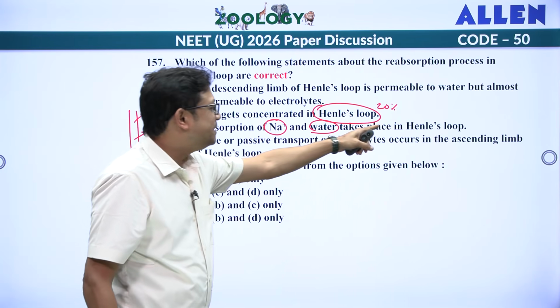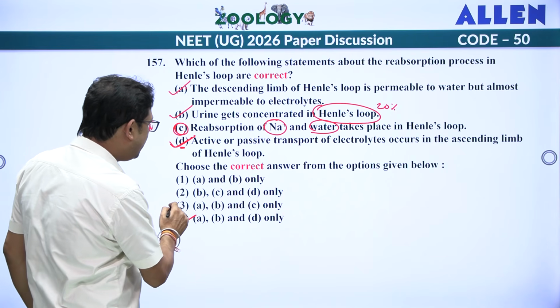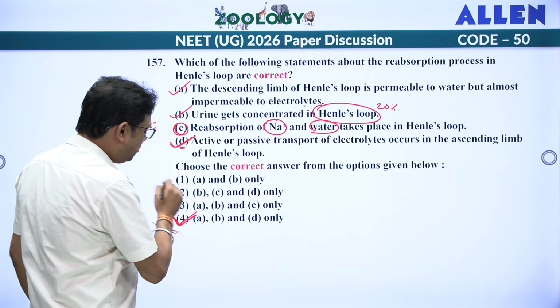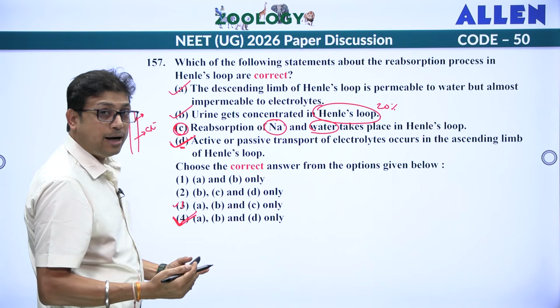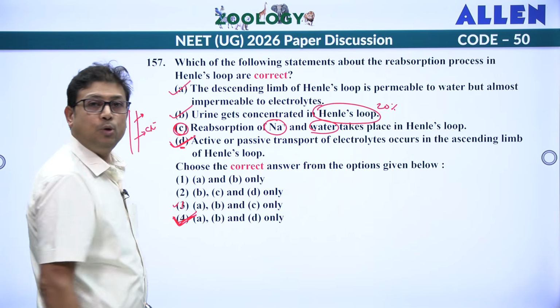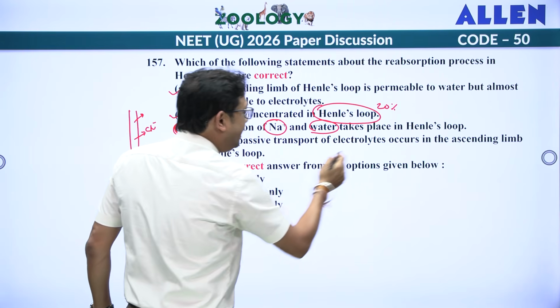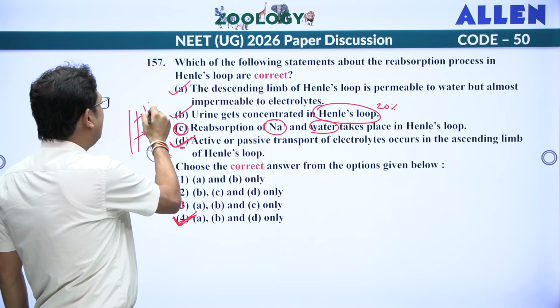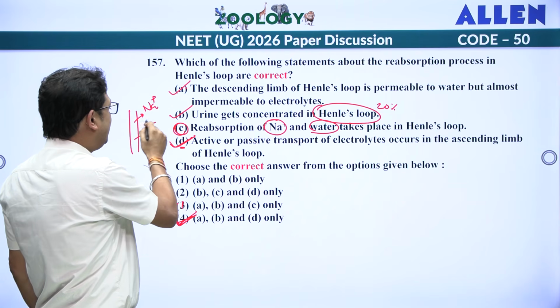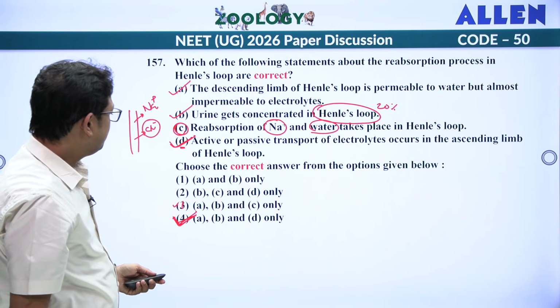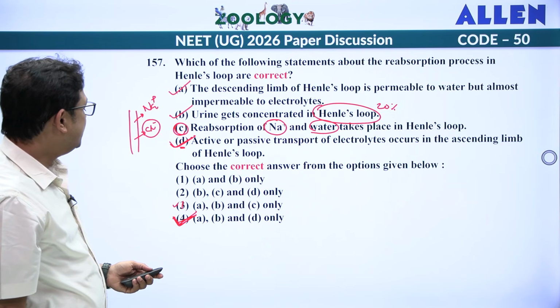So as they have not specified this, I cannot go with ABC. I have to go with fourth one, because out of 3 and 4, any one I have to select. Because in ascending limb, the sodium absorption will occur by active process and chloride by passive process. So A, B, D is the answer, fourth one.